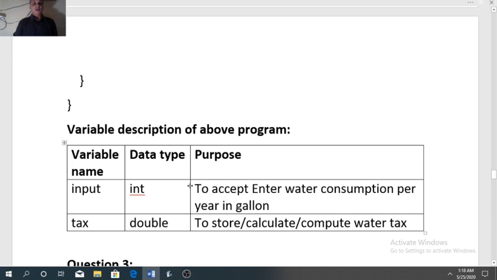So by input we have taken, that is input variable, to accept water consumption per year in gallon. And second one is processing variable. For processing variable you can write to store, calculate or compute. Any one can be written.